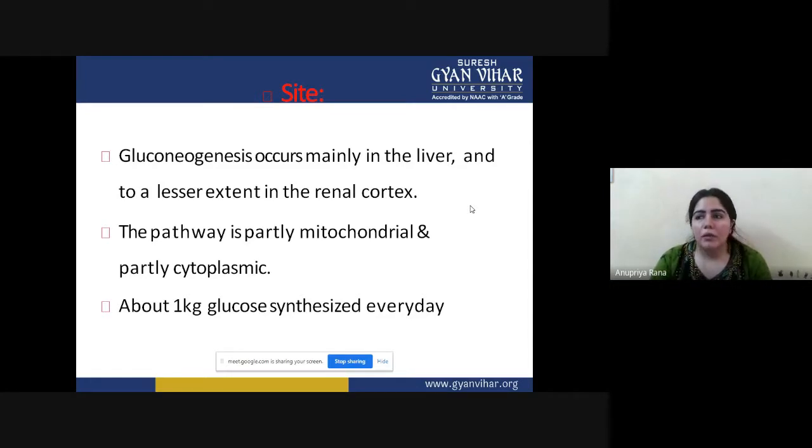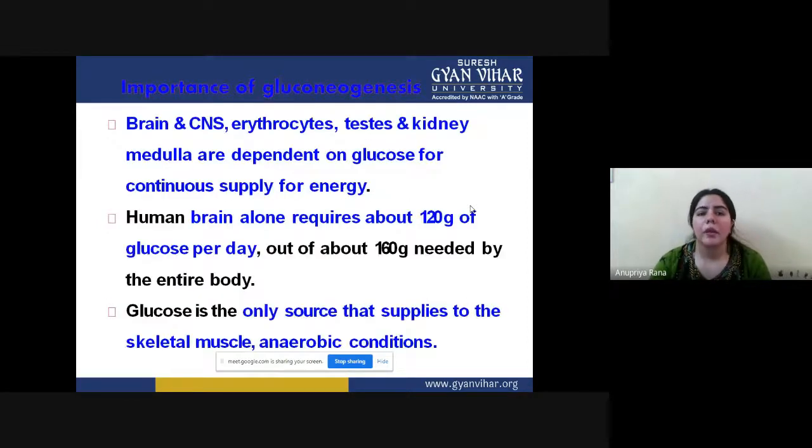Whatever the cycles or reactions you can see in the glycolysis pathway, gluconeogenesis is just the opposite of that. Most of the reactions are just opposite to the glycolysis pathway. Now, the importance of gluconeogenesis: why does gluconeogenesis happen inside our body?